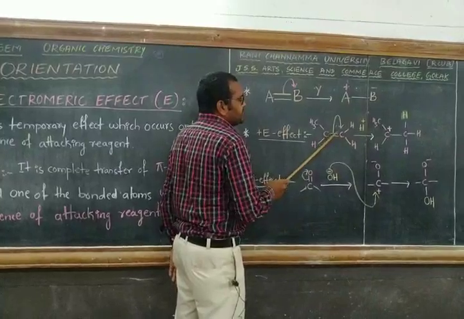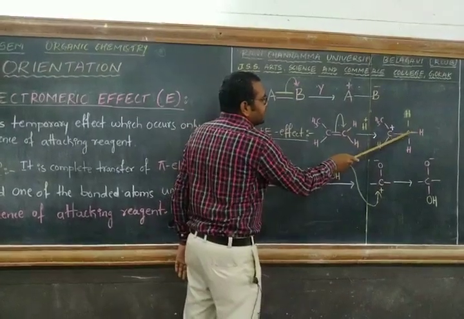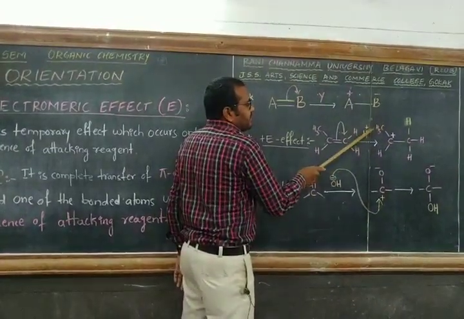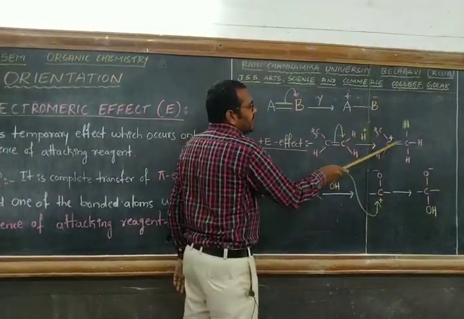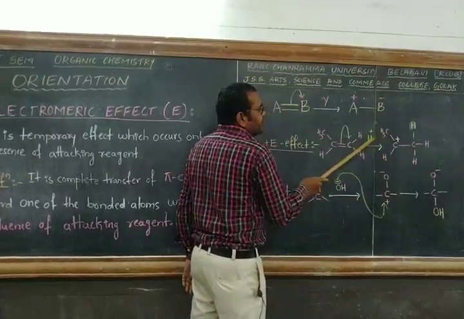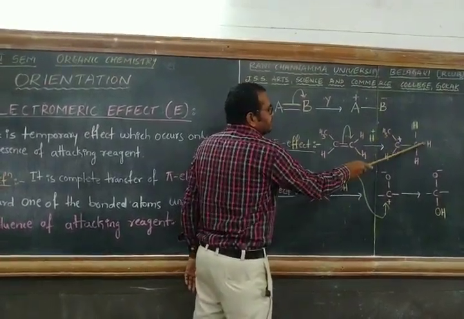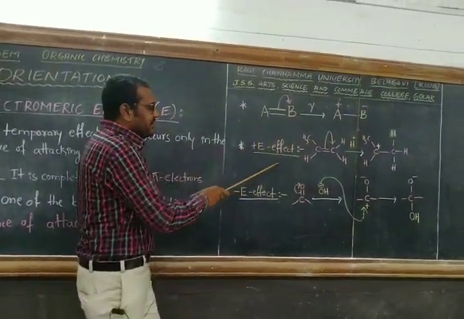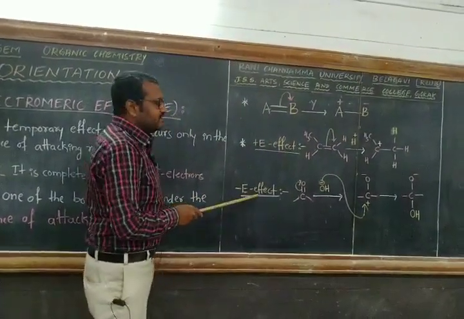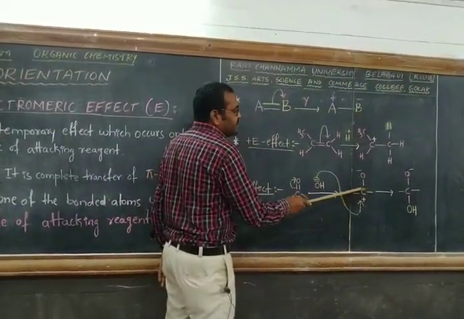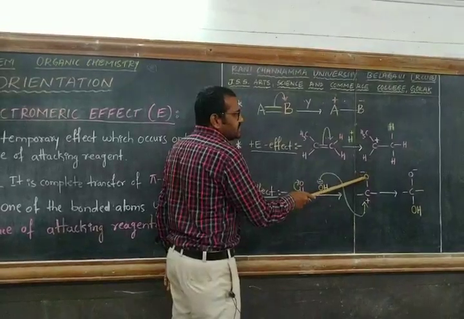Because of this, one carbon attains negative charge and the other carbon attains positive charge, and further this H plus will attack the negatively charged carbon atom. If the attacking reagent attacks the negatively charged carbon atom, it is plus E effect. And in minus E effect, the attacking reagent attacks the carbon atom from which the negative charge is shifted.